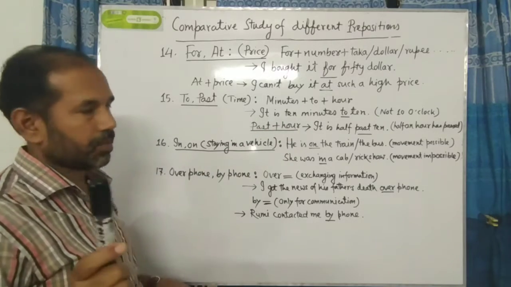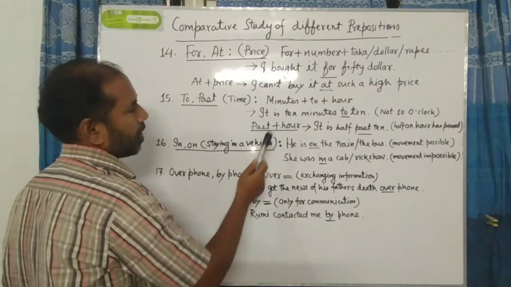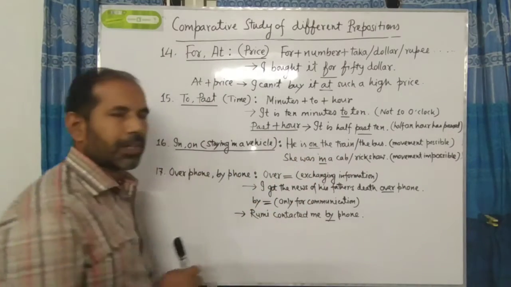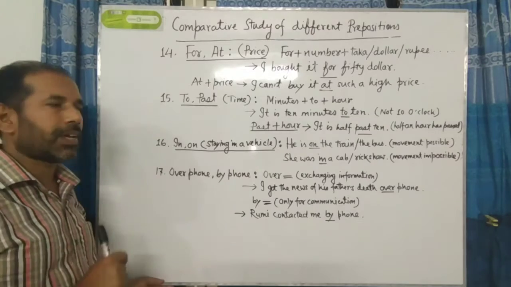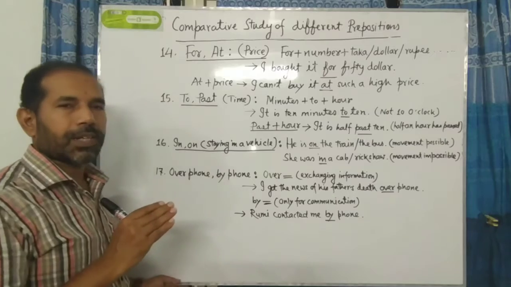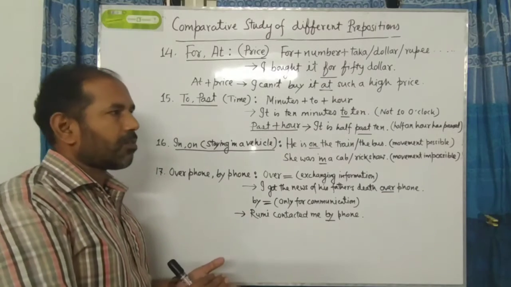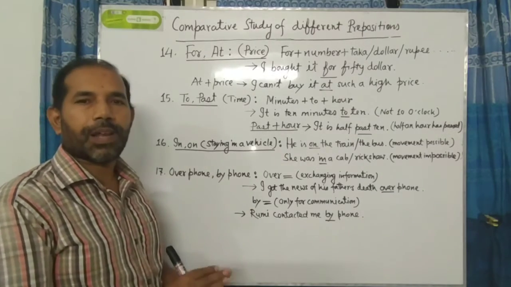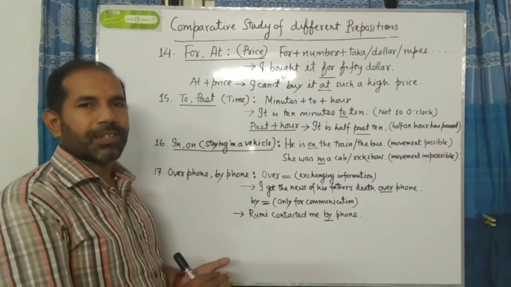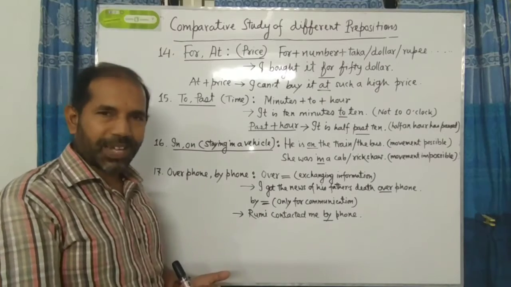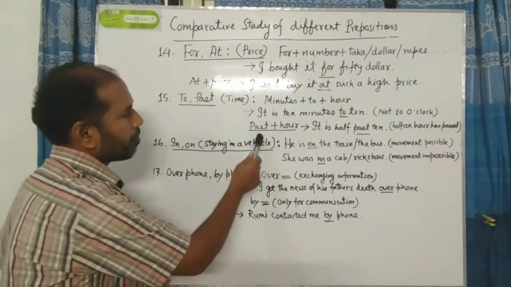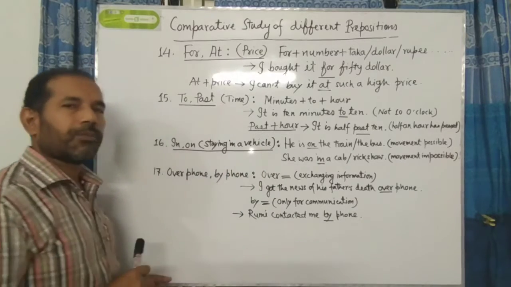Then comes past. Past plus hour. Here is an example, please. It is 10:30. What does it mean? It means that after 10, half an hour has already passed. Half an hour is not remaining. Half an hour has already passed. So, at the time of using past, you have to use this formula.